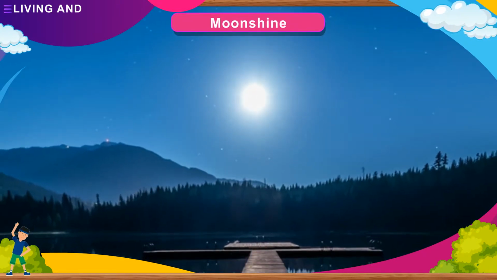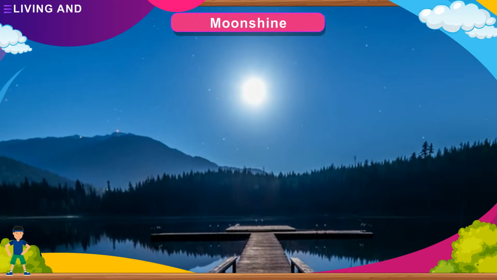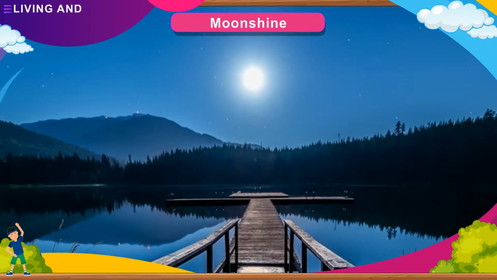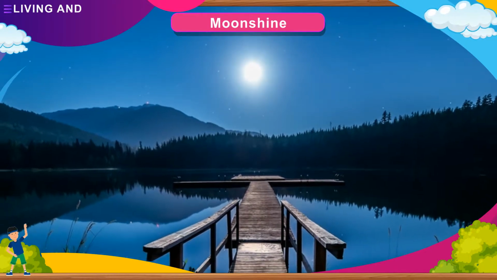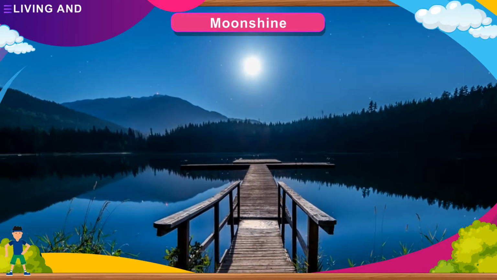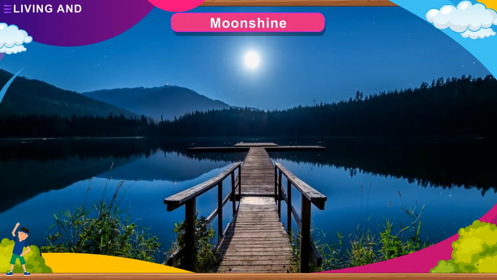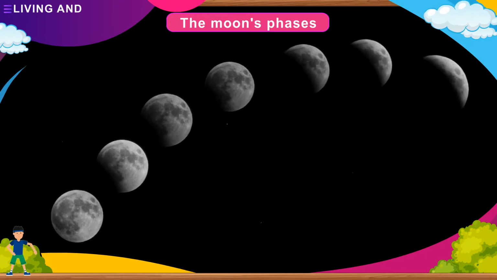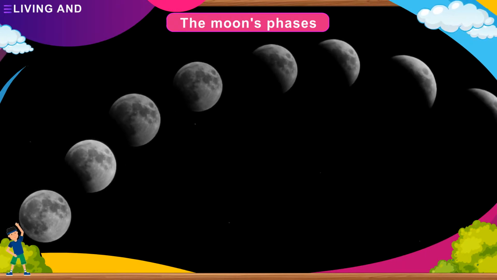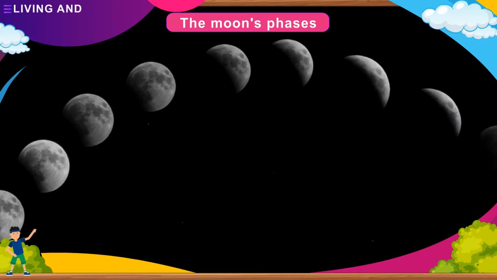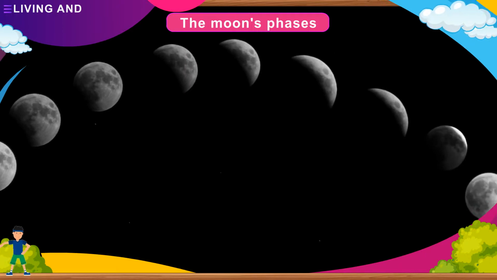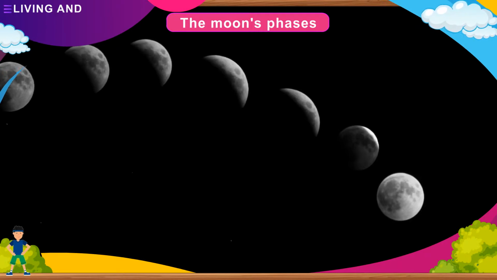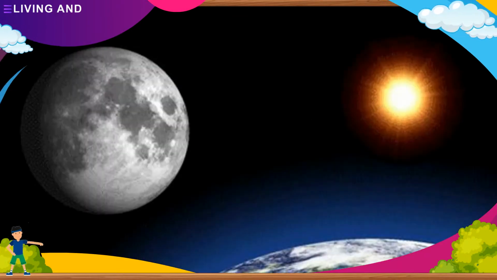Moonshine. Although the Moon appears to be very bright, it has no light of its own. It reflects light from the Sun. Sometimes the Moon is lit up by sunlight reflected from the Earth. This is called Earthshine. The Moon's phases. As the Moon orbits the Earth, the light from the Sun shines on different parts of its surface. This makes the moon appear to change shape. We call these phases of the moon.